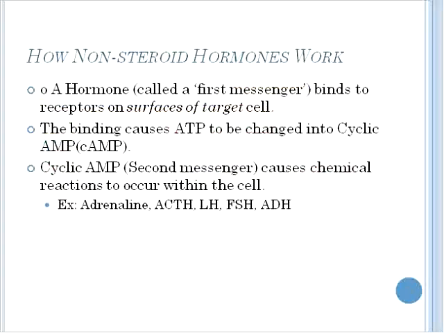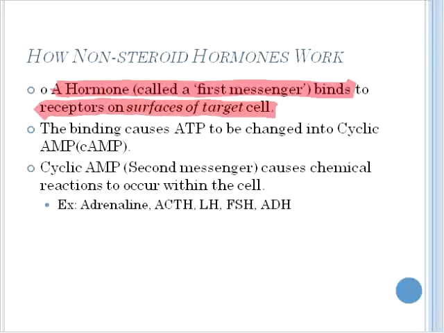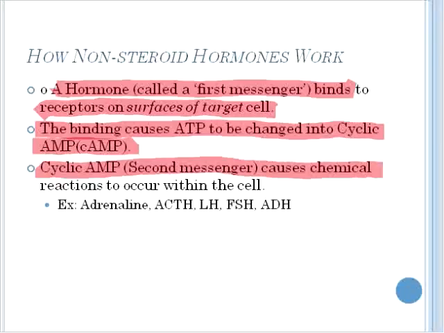Non-steroid hormones work by initially binding to receptors on the surface of the target cell. This binding triggers a cascade of reactions which begins with ATP being changed into cyclic AMP. The cyclic AMP acts as a messenger, causing the cascade of reactions to continue within the cell. Examples: adrenaline, adrenocorticotropic hormone, luteinizing hormone, follicle stimulating hormone, antidiuretic hormone, all operate in this manner.